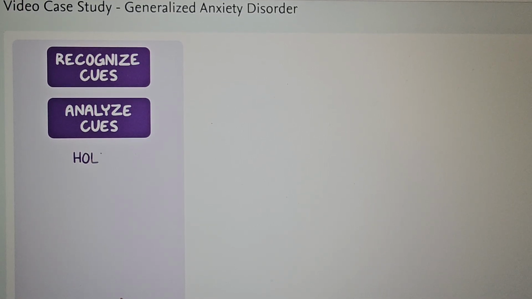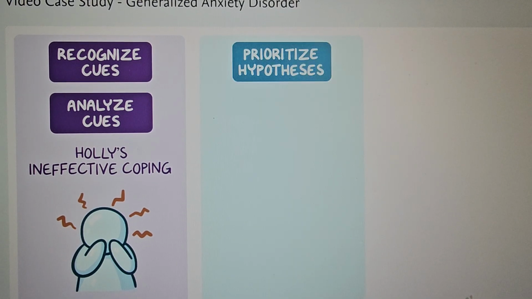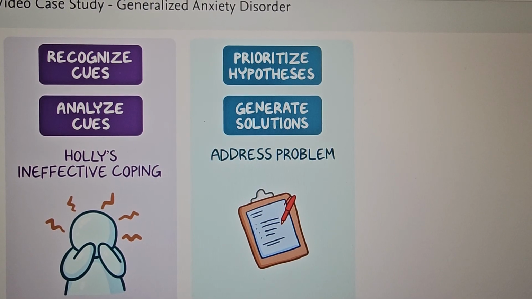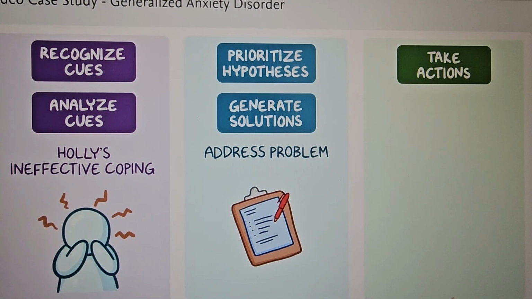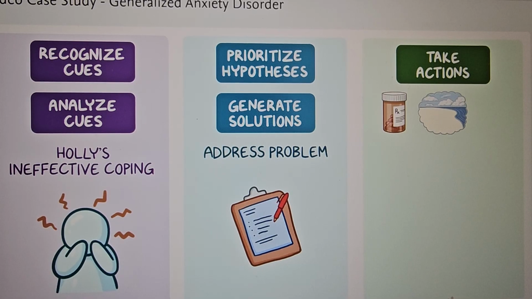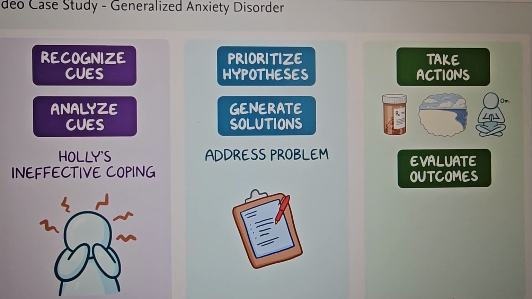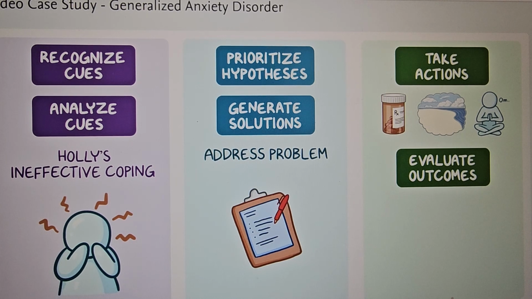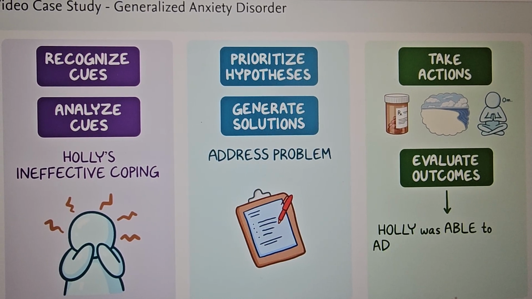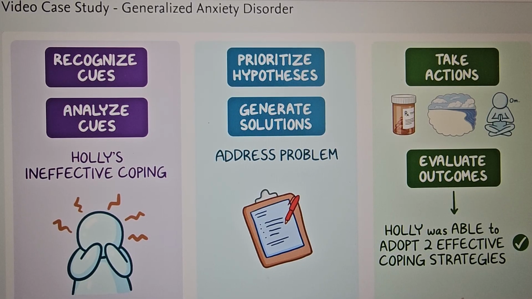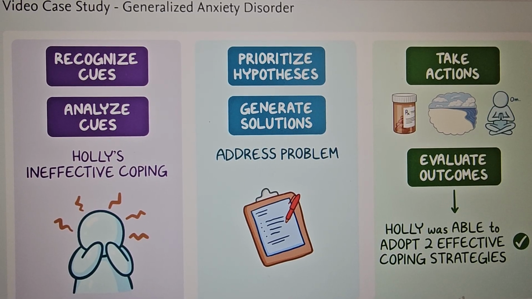Alright, as a quick recap, Nurse Becca recognized and analyzed cues related to Holly's ineffective coping, prioritized hypotheses, and generated solutions to address this problem. Nurse Becca then implemented pharmacologic and non-pharmacologic measures to address Holly's anxiety and evaluated Holly's outcomes, comparing them to the expected outcome. Since Holly was able to adopt 2 effective coping strategies by her follow-up appointment, Nurse Becca determined that the plan of care was successful.